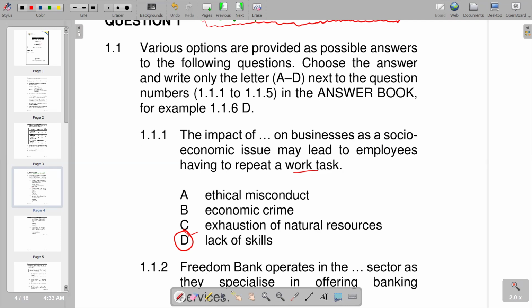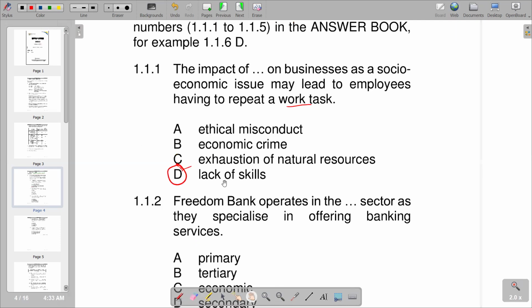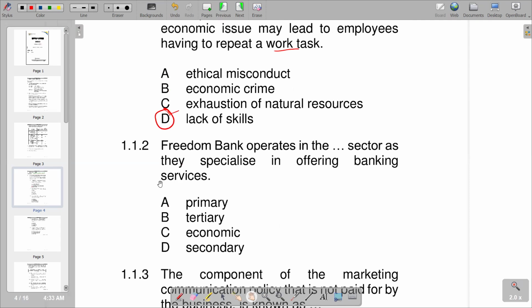Going to the next part, 1.1.2, it reads: Freedom Bank operates in the dash sector as they specialize in offering banking services. So the key term that we have there is banking services, and we are given A, primary sector, B, tertiary sector, C, economic sector, D, secondary sector. But we know that in the tertiary sector, that's where we have the offering of services.